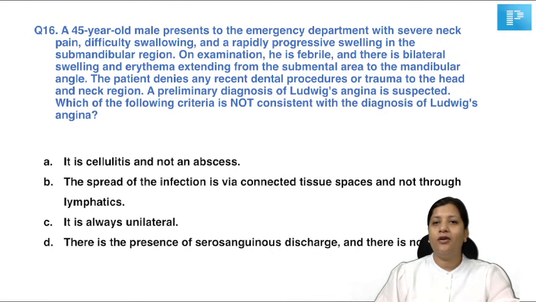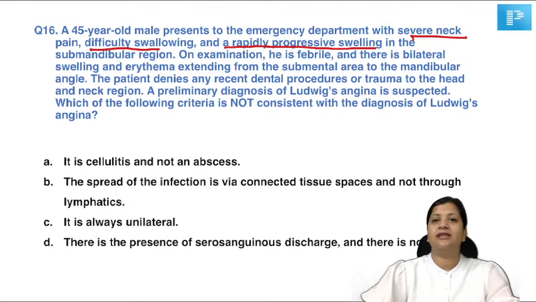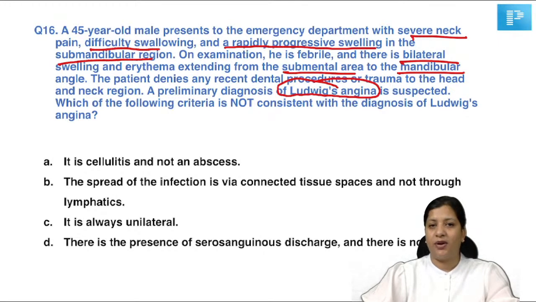A 45-year-old male presents to the ER with severe neck pain, difficulty in swallowing, and rapidly progressive swelling in the submandibular region. On examination, he is febrile and there is bilateral swelling and erythema of the submental area and the submandibular area up to the angle of the mandible. Patient denies any recent dental procedure in the head and neck region. A preliminary diagnosis of Ludwig's angina is suspected. Which of the following criteria is not consistent with the diagnosis of Ludwig's angina?